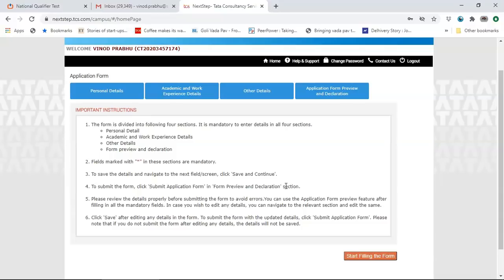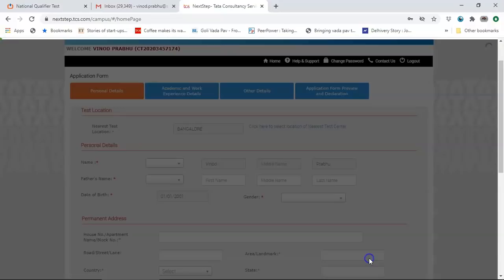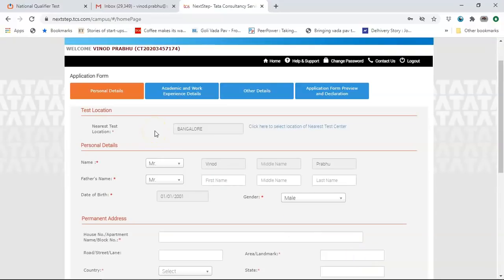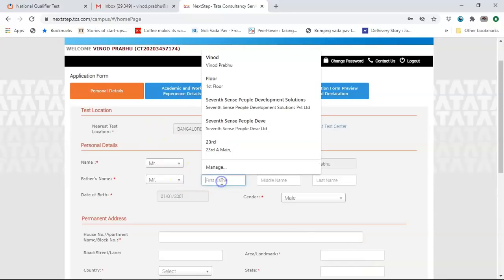Please review the details carefully, and then you can edit it later. So please note, details will not be saved. So start filling the form. Please fill all the relevant details at once. Don't try to edit it later. Enter your dad's name.